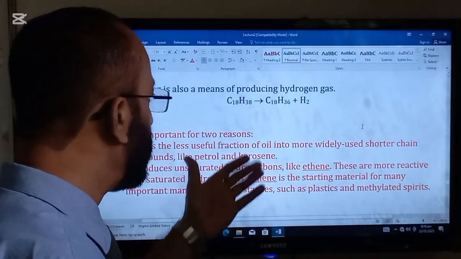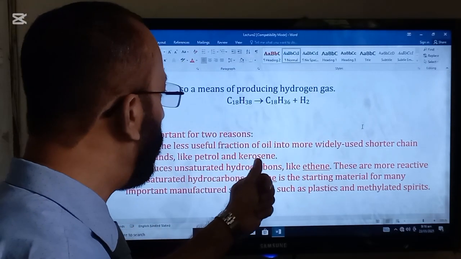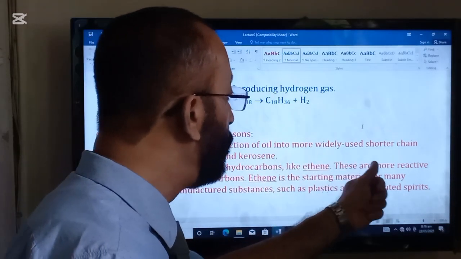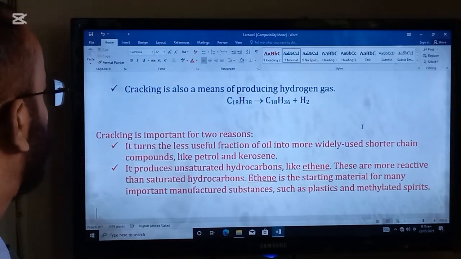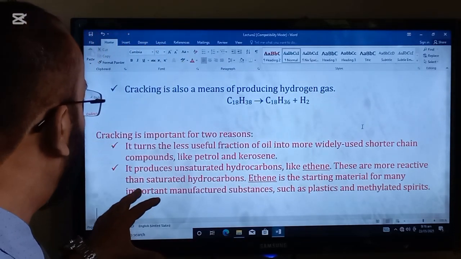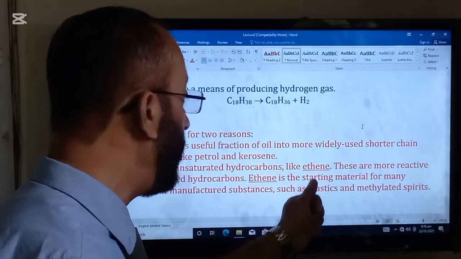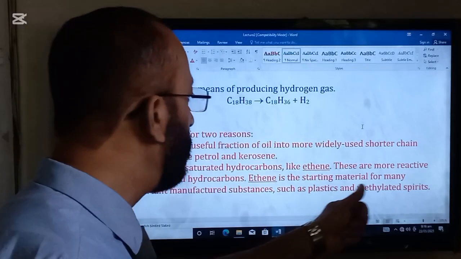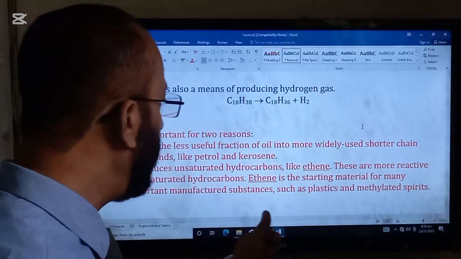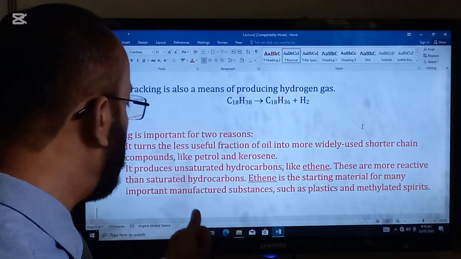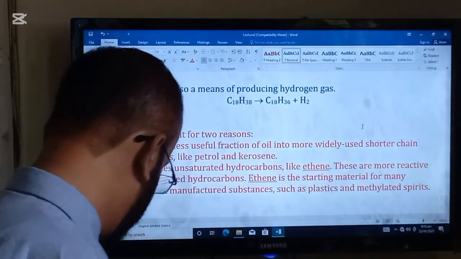Cracking is important for two reasons. It turns the less useful fractions of the oil into more widely used shorter chain compounds like petrol and kerosene. The second importance of cracking is that it produces unsaturated hydrocarbons like ethene. These are more reactive than saturated hydrocarbons. Ethene is the starting material for many important manufactured substances such as plastics and methylated spirit.